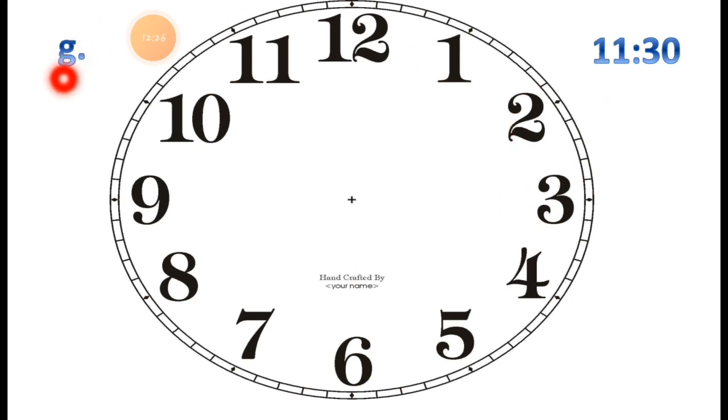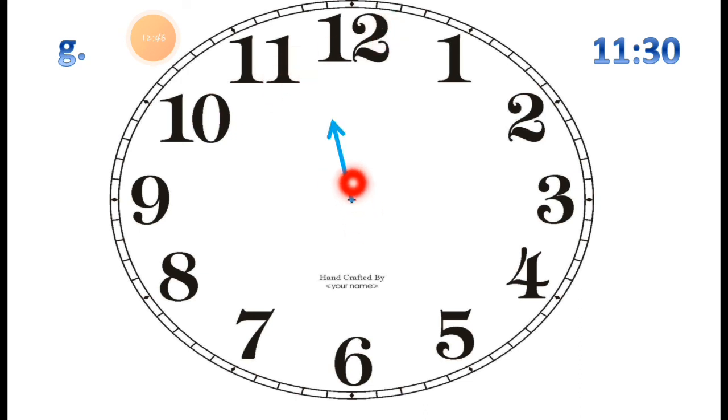Now the clock number G I have for you, and the given time is 11:30. So the short hand I have to draw after 11, it will be 12 o'clock. So I have to draw the hour hand between 11 and 12.